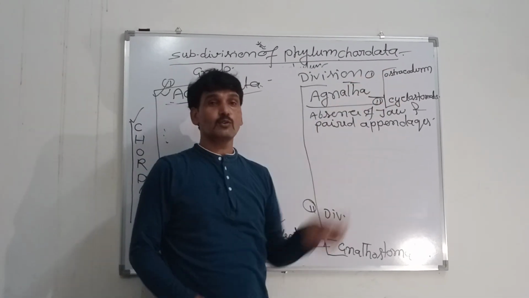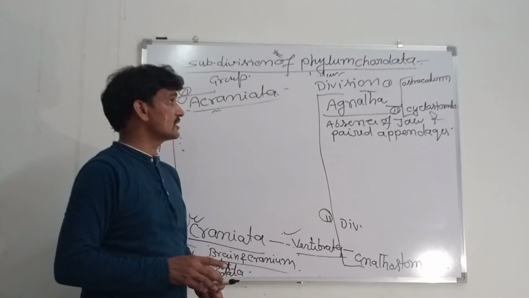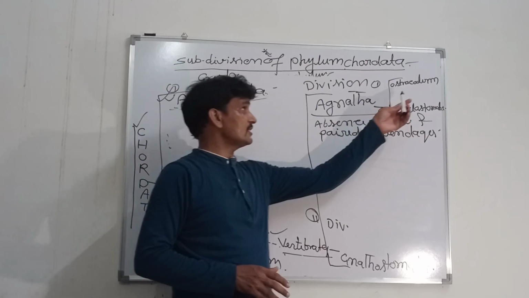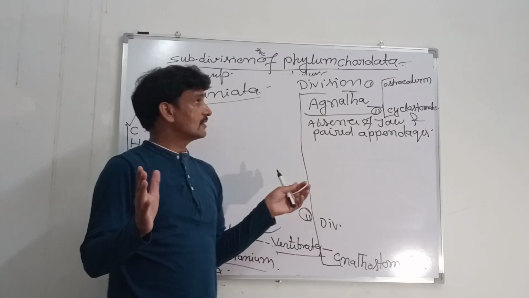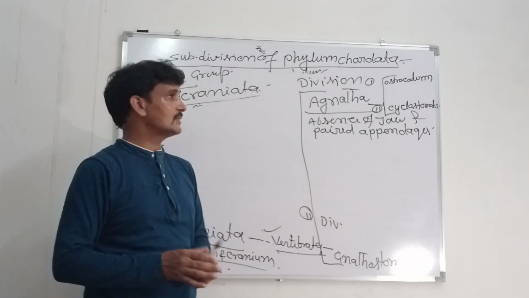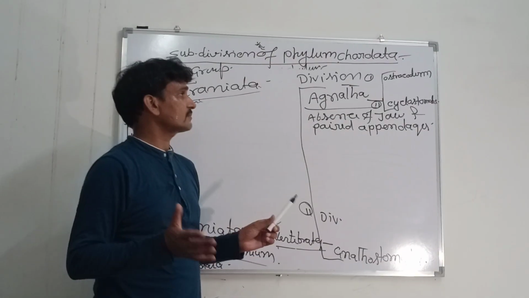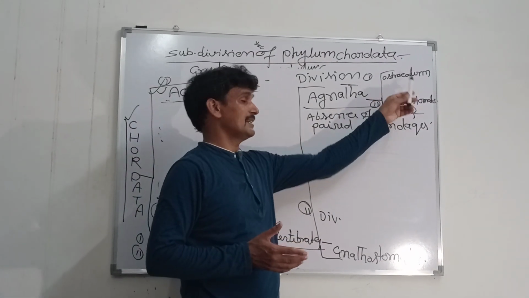Ostracoderms include an extinct group of animals, and their bodies were externally covered with bony shield-like plate covering that is not present at this time.